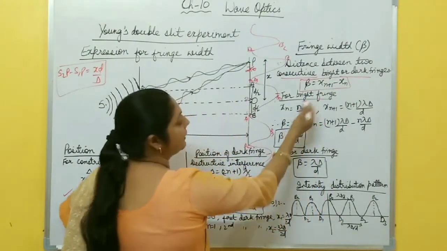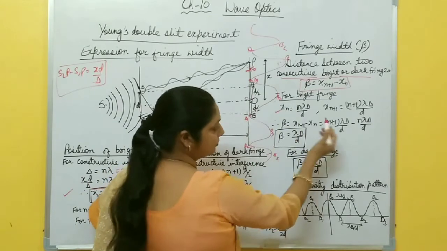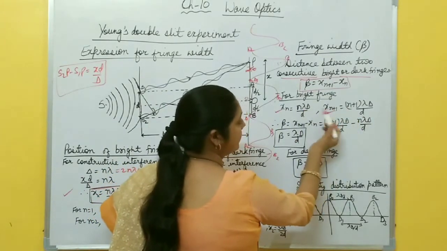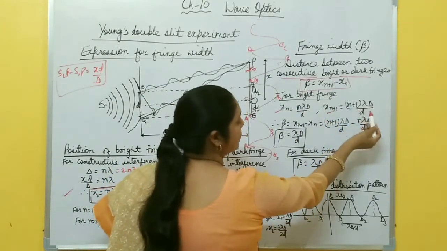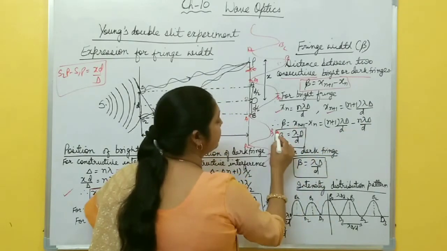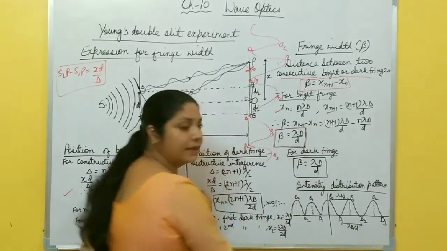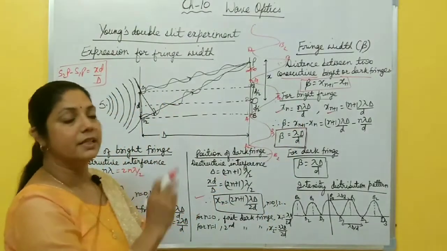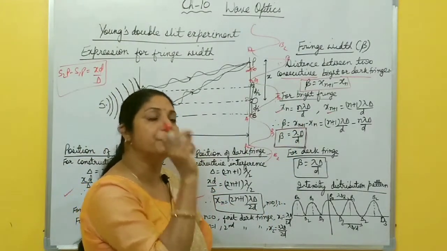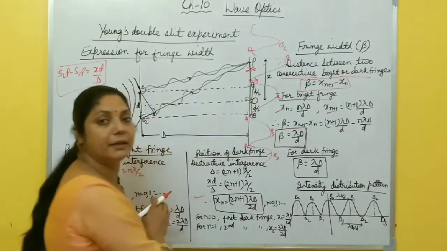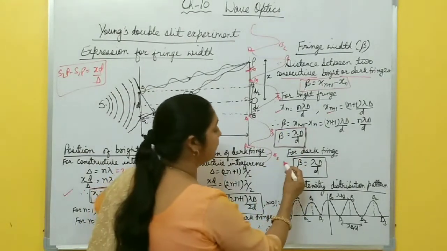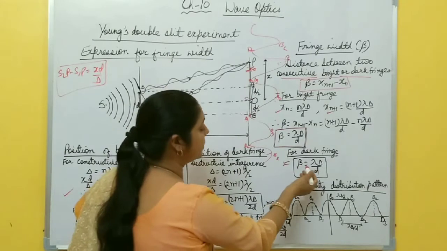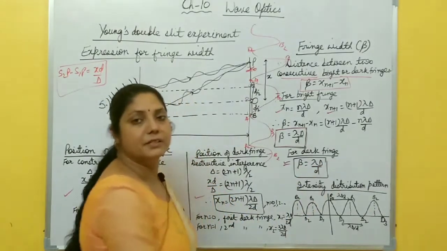After calculating, for bright fringe you know xn is this one, x(n+1) you just replace n by n+1. Then after subtracting these two, you get beta equal to λD by d. This is the fringe width for bright fringe. It means the distance between any two consecutive bright fringes is λD by d. Similarly for dark fringe, when you calculate, here also you get λD by d.